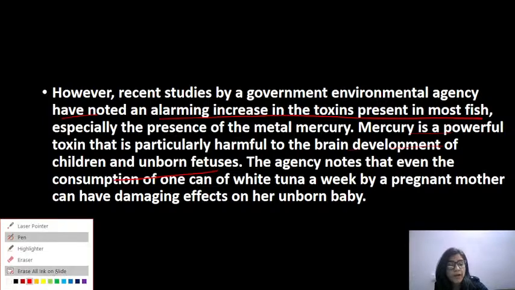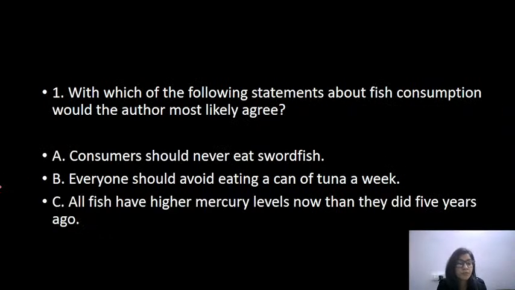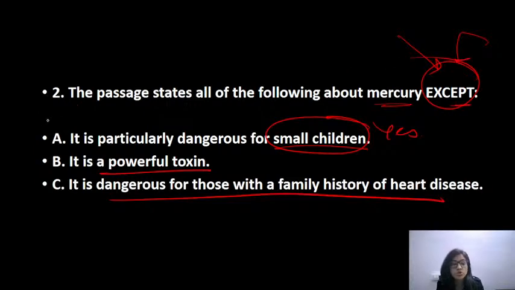So, what do we have here? We're talking about mercury being harmful, not just to unborn fetuses, but also to the brain development of children. It is harmful for little kids, right? So, can I eliminate this option? Particularly dangerous for small children? Yes, true. I'm looking for something which is not true. This is not my answer. It's a powerful toxin. Yes, it is a powerful toxin. True. Therefore, not my answer.